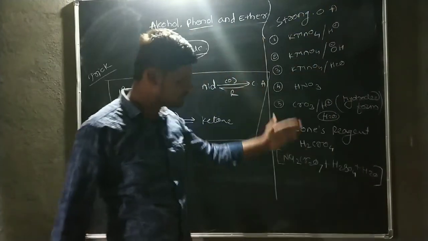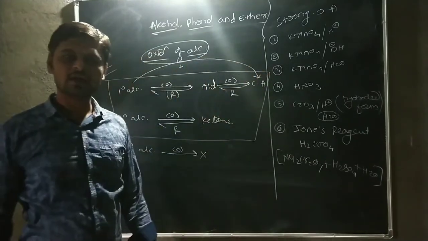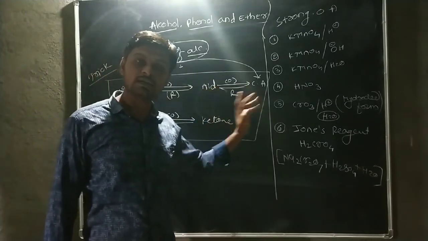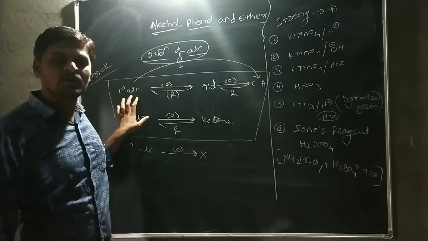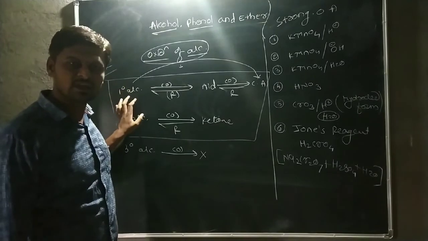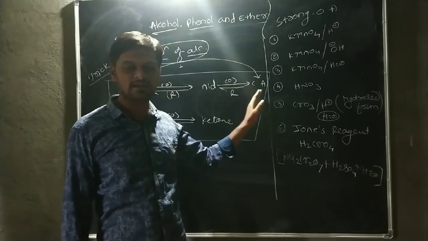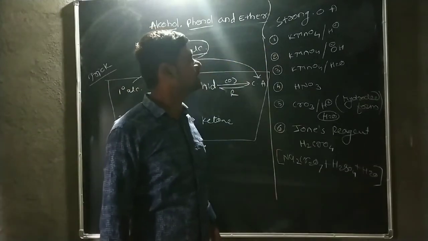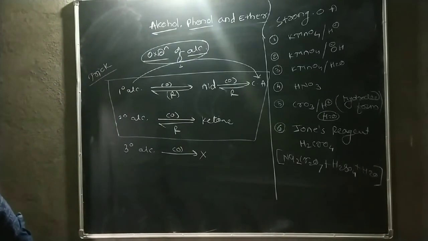By using this reagent, the primary alcohol gets directly converted into carboxylic acid, through aldehyde. That means by using these strongest oxidizing reagents, the oxidation reaction of primary alcohol stops after the formation of carboxylic acid. This is the most important oxidizing agent for competitive exams as well as our CET chemistry exam.